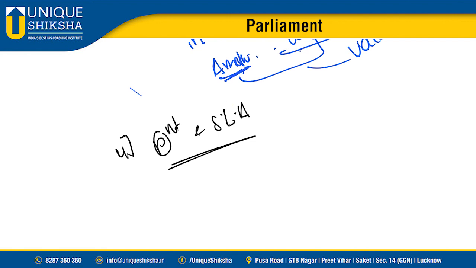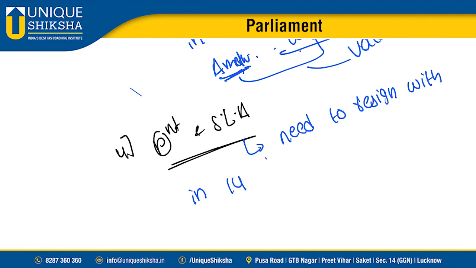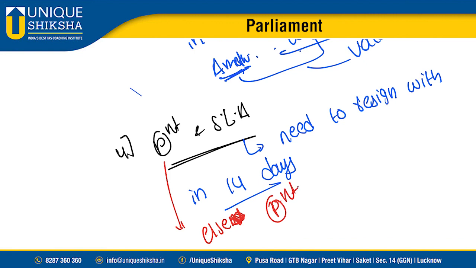You need to resign from one seat within 14 days. Else, your seat in Parliament becomes vacant.